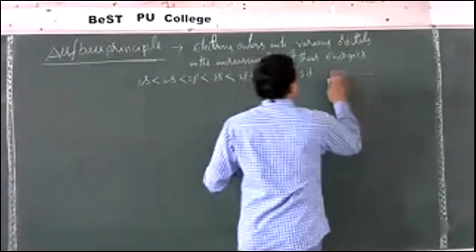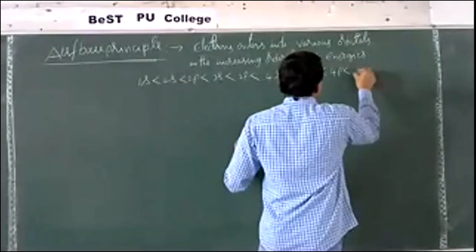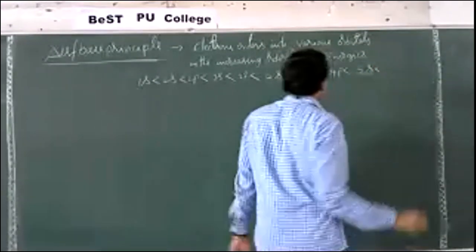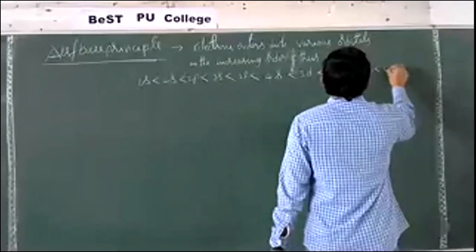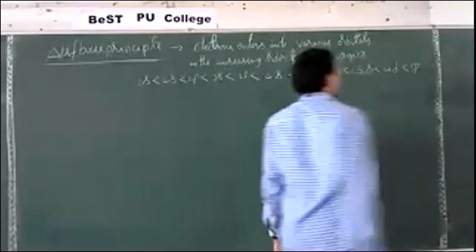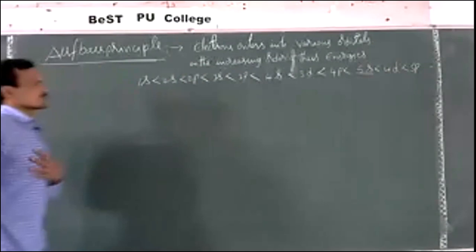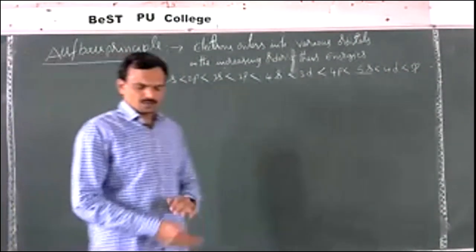After 3d, we get 4p: 3d less than 4p less than 5s less than 4d less than 5p, and so on. Like this we get the arrangement of energies of various orbitals.